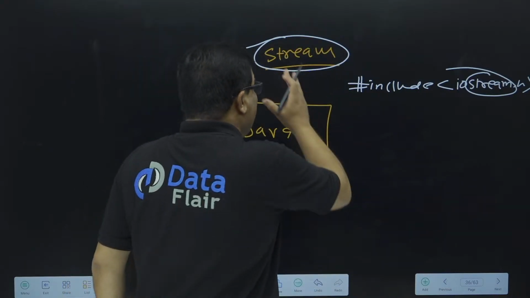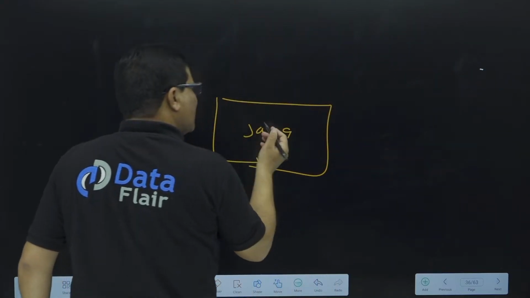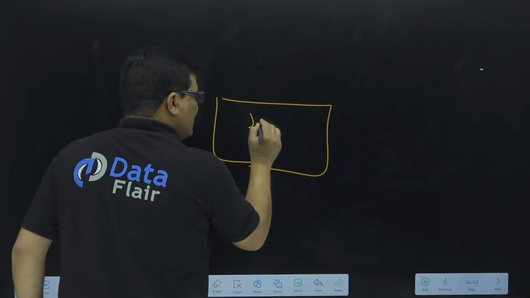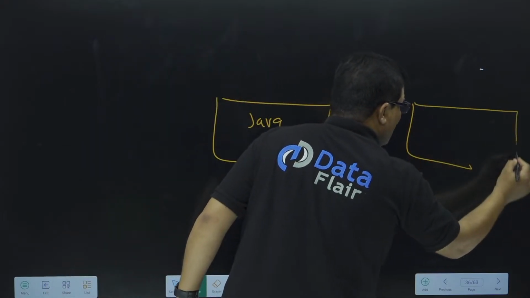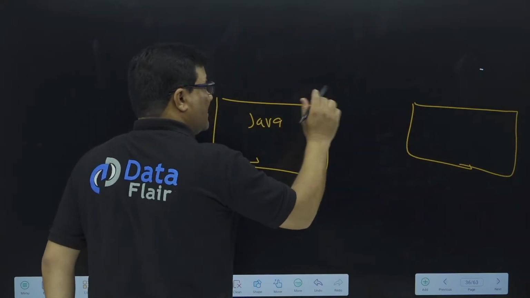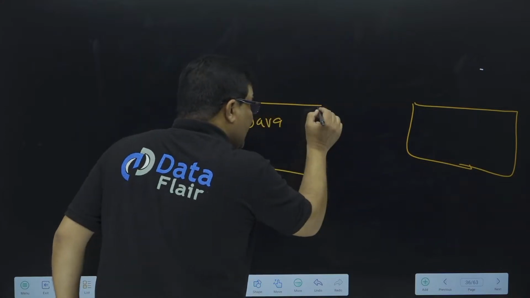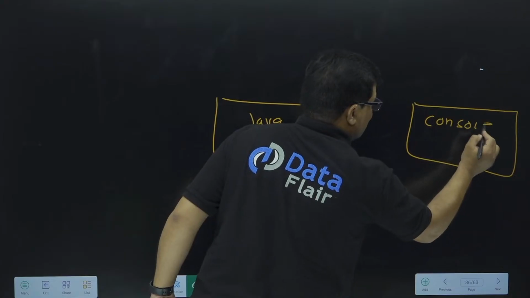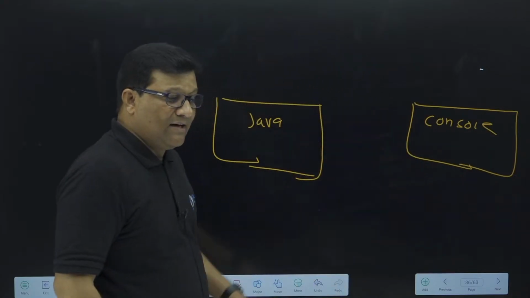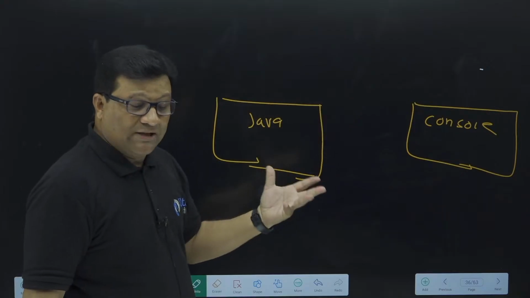See, in any object-oriented programming language, like Java or C++, whatever. Java is object-oriented. So suppose you want to print your output on any screen, like a console screen or browser, you need to connect your Java application with this screen. This is the console screen we have. Right now I'm focusing on this console screen. Later on I'll explain what exactly the stream is for a browser.